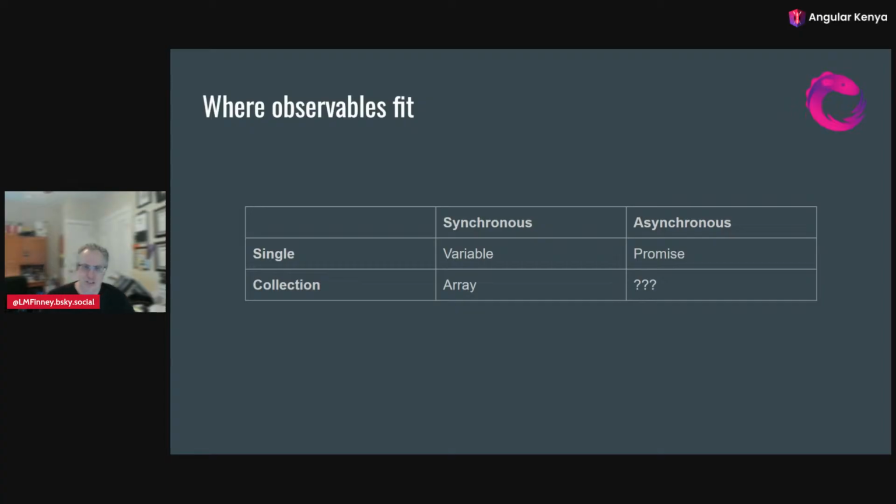I like this little matrix as a way to think about observables. There are a lot of analogies we use when thinking about observables. In synchronous programming, just normal programming, if we have a single value, we'll put that in a variable. But if we have multiple values in space, we'll put that into an array. With asynchronous programming, we have a single value that we're going to handle, and that'll be a promise. But what do we want to do if we want something like mouse motion or a WebSocket, where there will be multiple values over time? That's where the observable fits in.